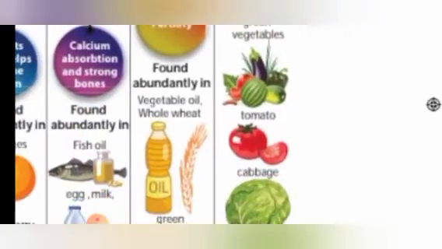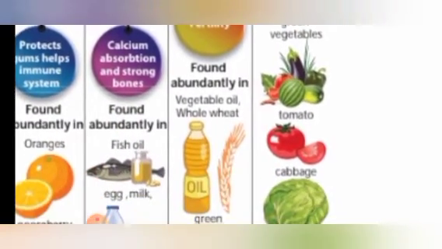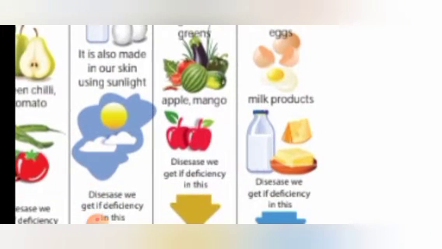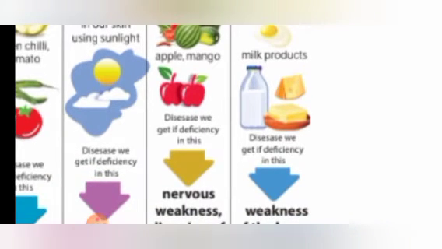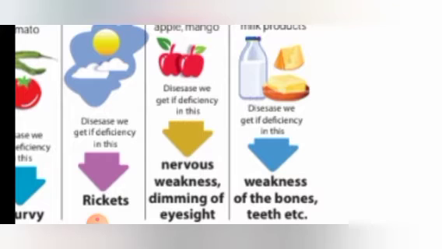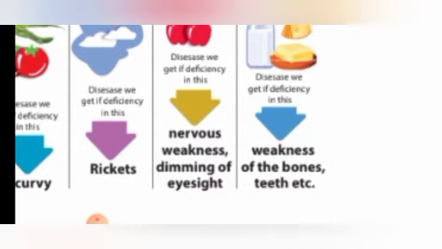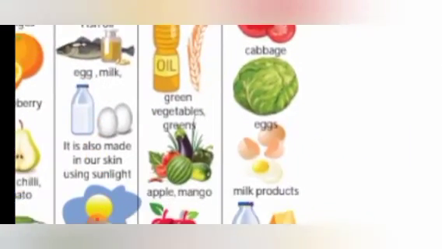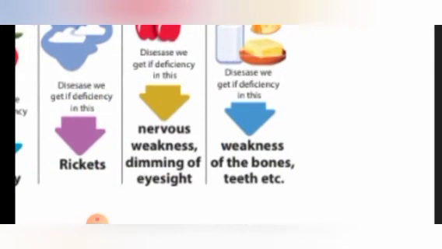Vitamin K is abundantly found in green vegetables, tomatoes, cabbage, eggs, milk products, etc. Milk products in the sense milk, cheese, butter, ghee, paneer, etc. Then lack of this vitamin leads to weakness of the bones. It will make our bones weak as well as our teeth. So deficiency of vitamin K leads to weakness of the bones and the teeth.